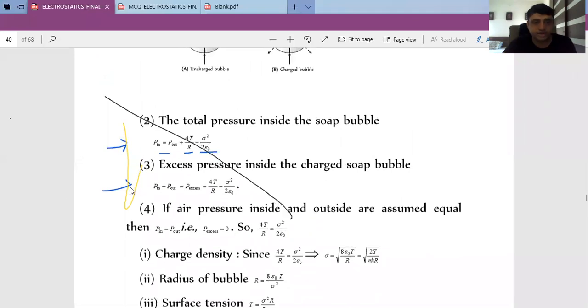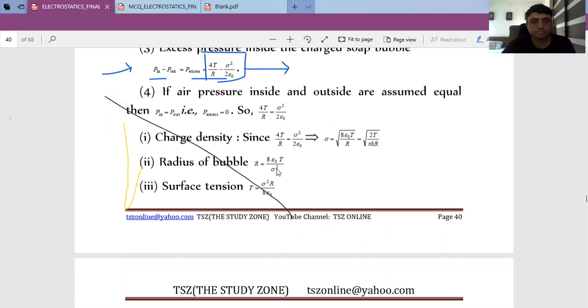Excess pressure inside, P in minus P out is given by this, and because of the excess pressure inside, soap bubble increases in size. Fine. Many students understand in a different way, like due to the repulsive force it expands, but it is due to this concept. Then when excess pressure is 0, this is the situation. You can expect this in your examination. Just remember it as a formula. Just go through this.